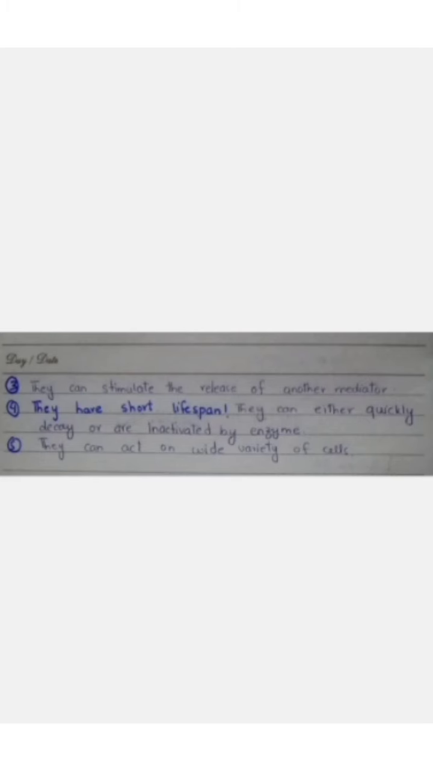They have a short lifespan, which means they quickly decay and are inactivated by enzymes after performing their action. They can act on a wide variety of cells. The mechanism of action can be the same in all these targets or different in each of them. What does it mean? It means that they have different effects on different types of cells.